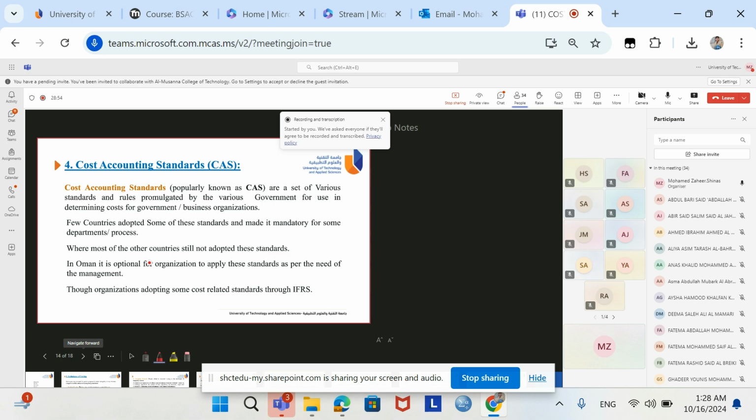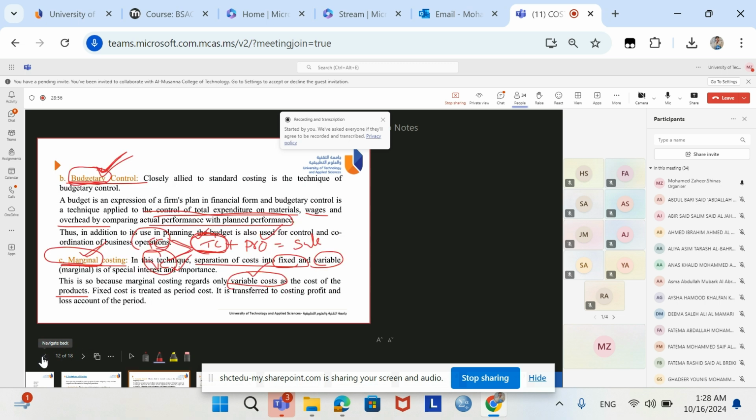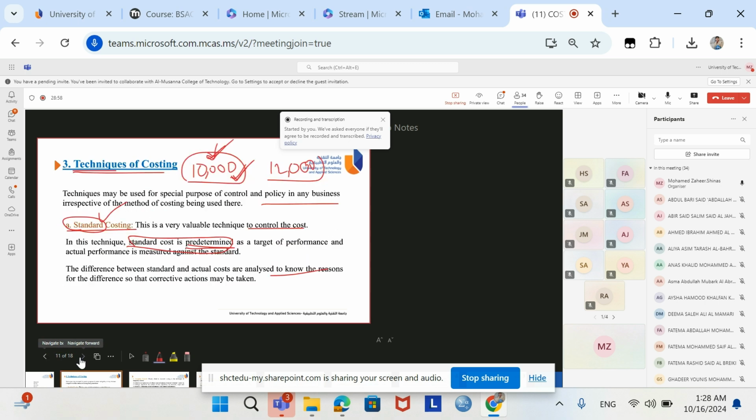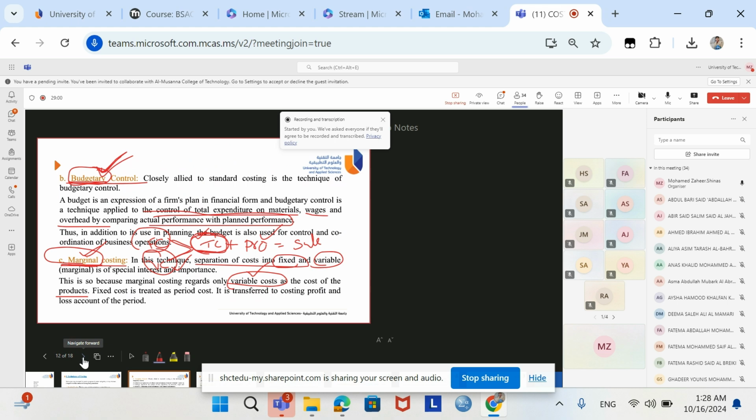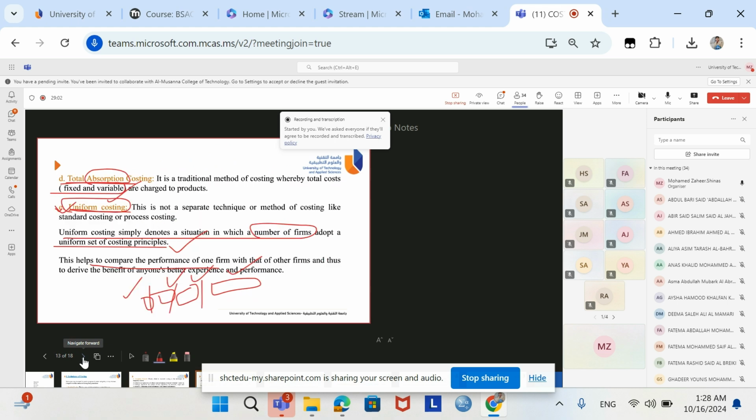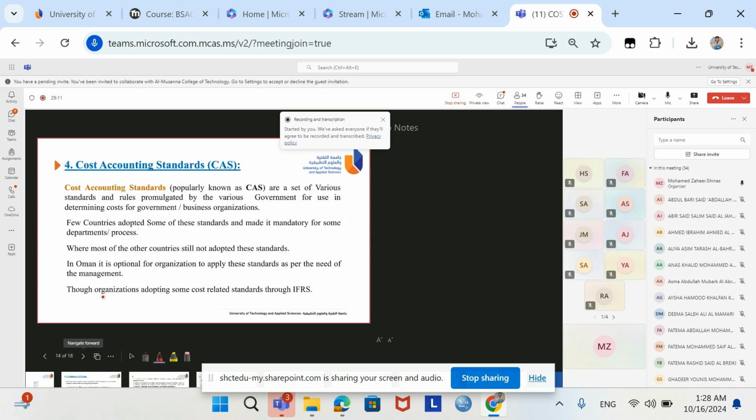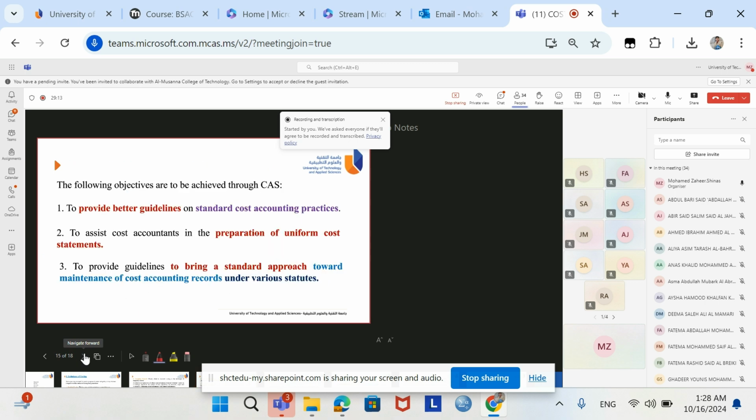That's all. These are the five techniques we have studied. What are those five techniques? Standard costing, budgetary costing, marginal costing, total absorption costing, and uniform costing. So these are the techniques of cost accounting or costing. The next is cost accounting standards.